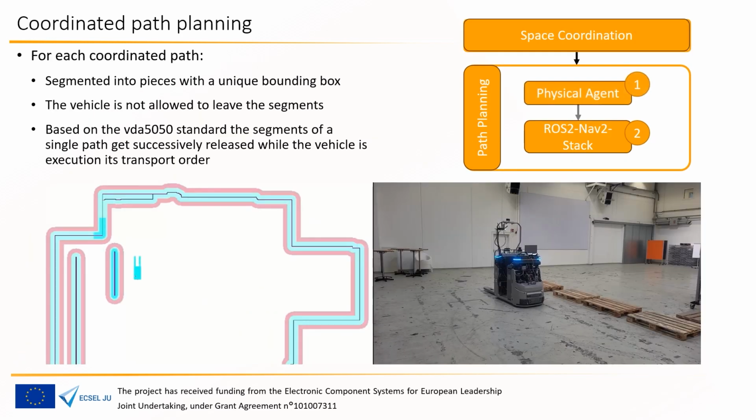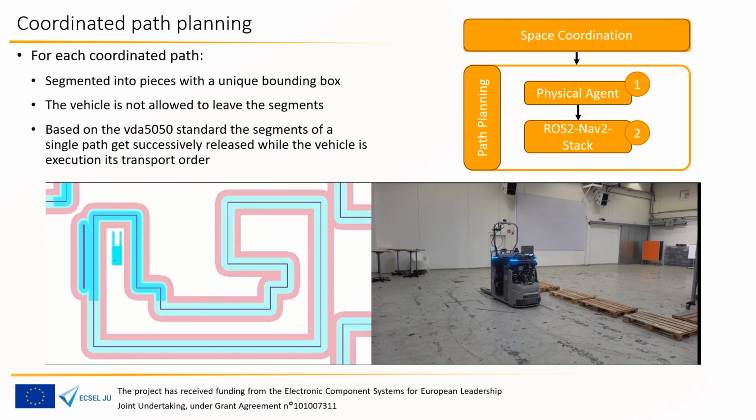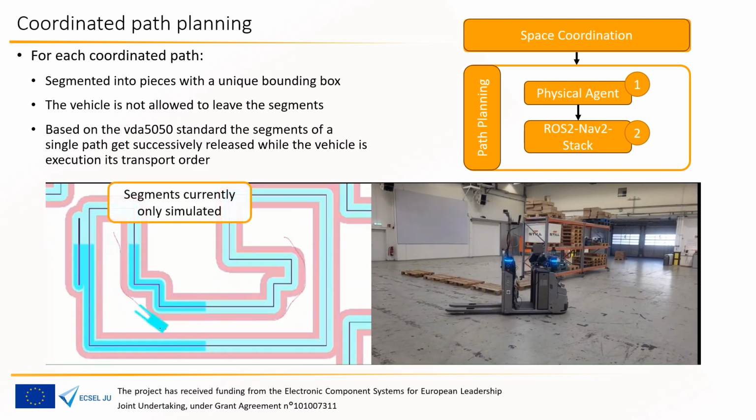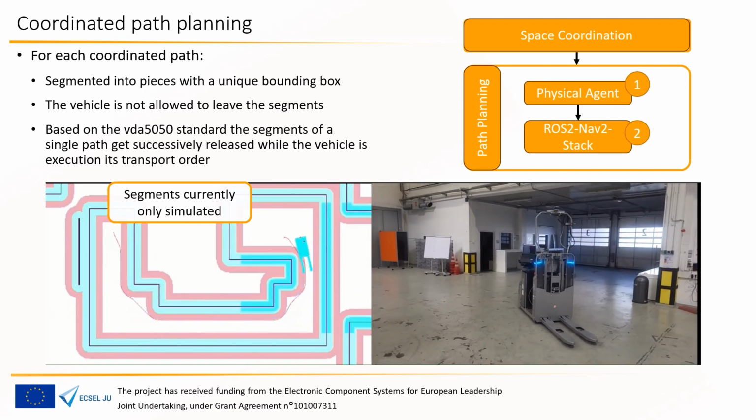Based on the allocated segments from the space coordination, the physical agent combines the segments to a corridor, which restricts the space applicable to navigation. Within this corridor, the navigation system of the vehicle plans the path and executes it autonomously.